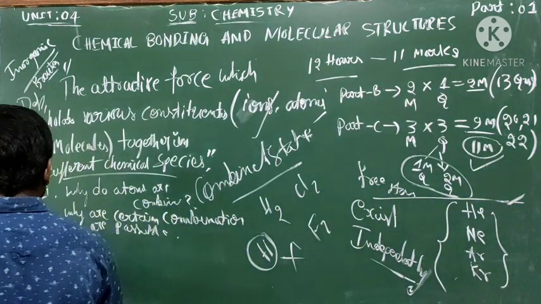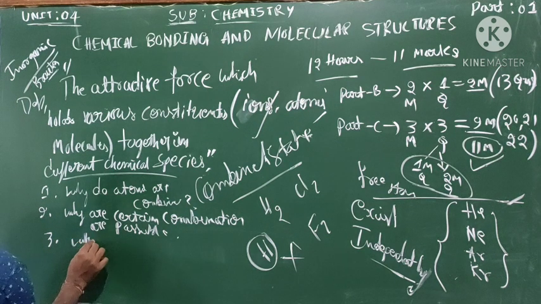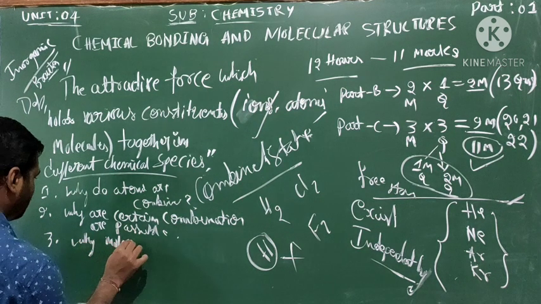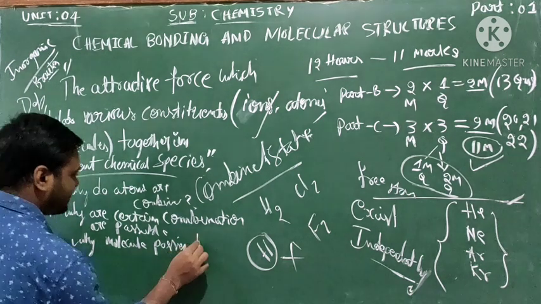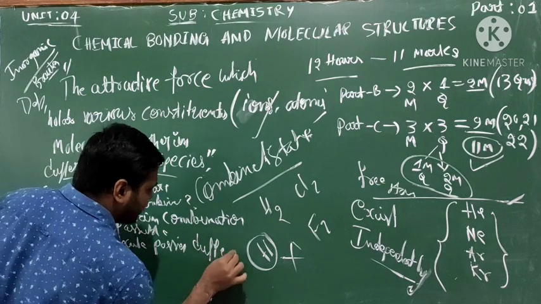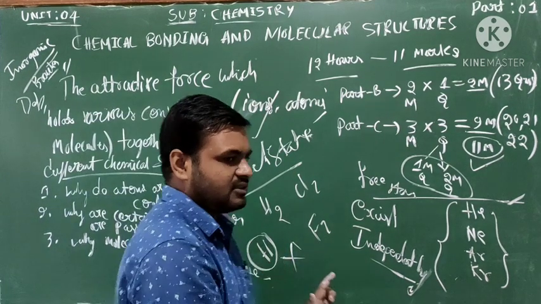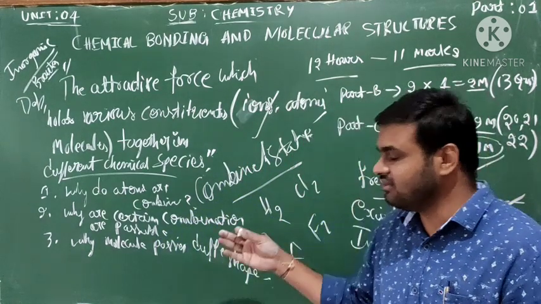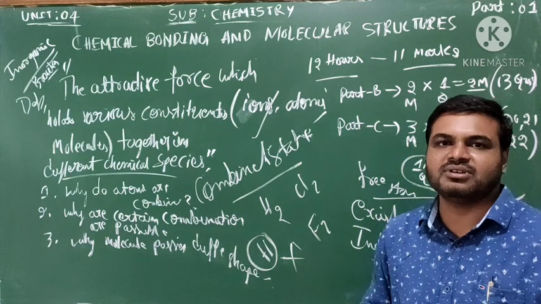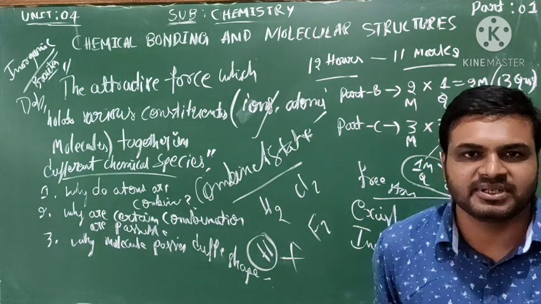The third question is: why do molecules possess different shapes? The molecules might be expected to give the same structure, but actually we observe different types of structures appear. Why do these structures appear?